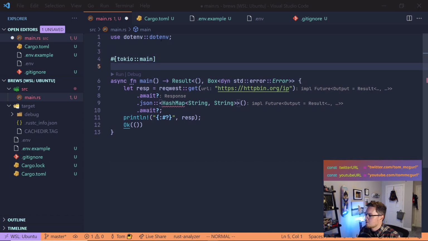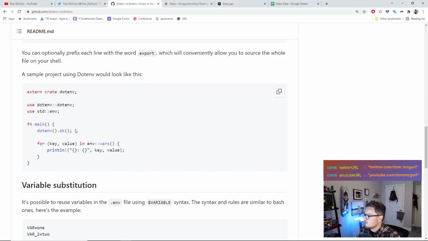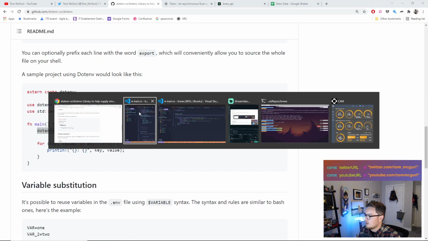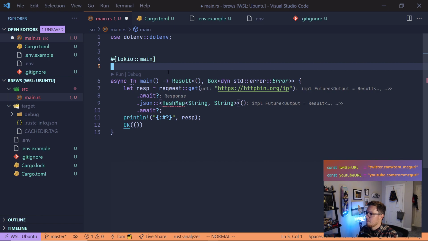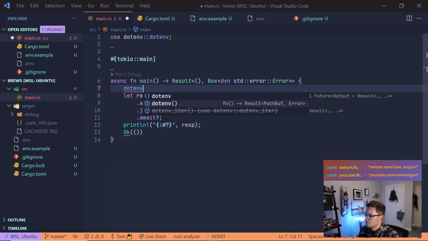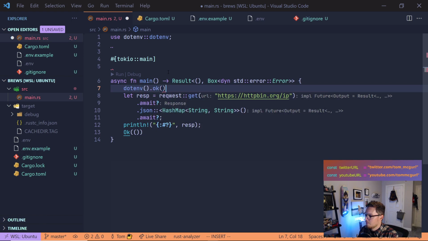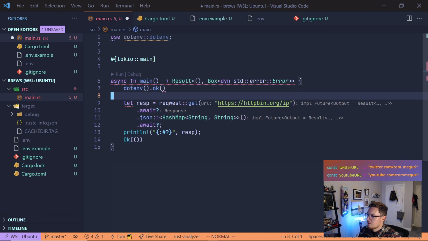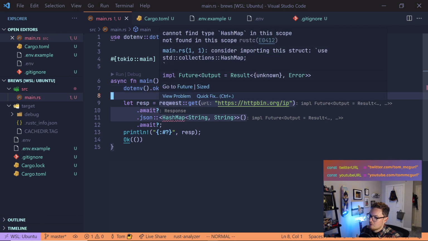And then again, you can see the next thing we have to do is just call .env.ok, and that's going to load our .env. So we'll do that right in our main here. .env.ok. All right, so this is complaining. That's just because we have to do that. Okay, so we'll get to this part in a second, why it's complaining.